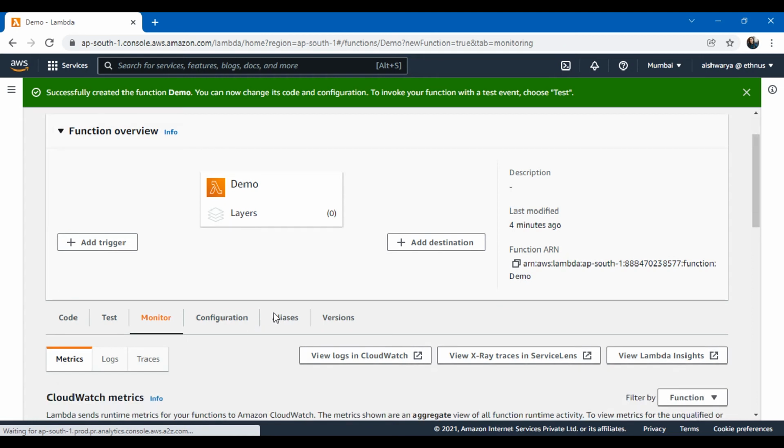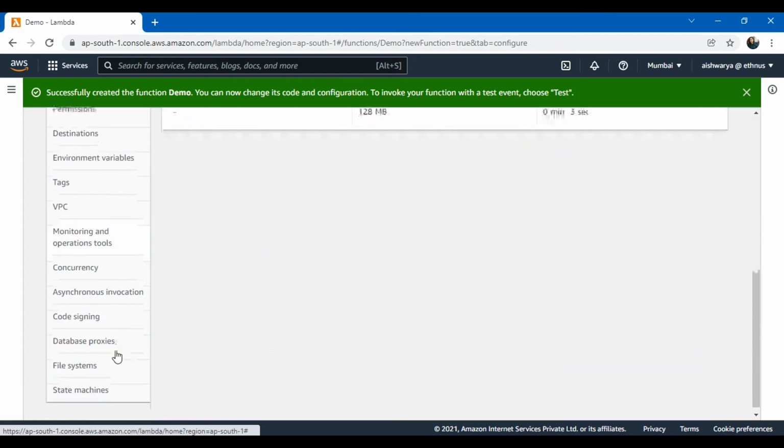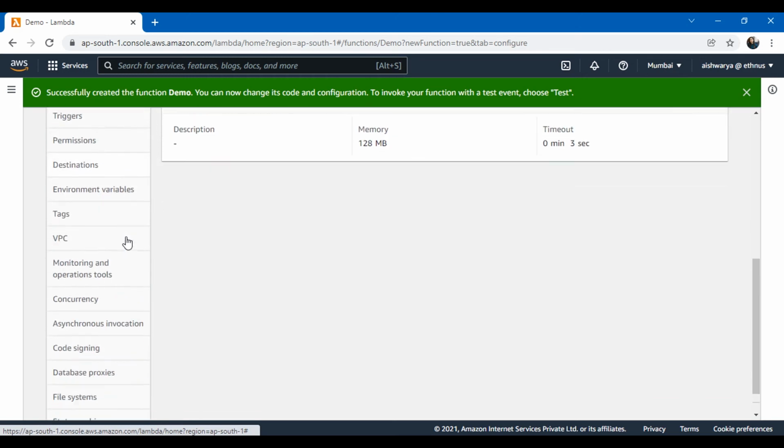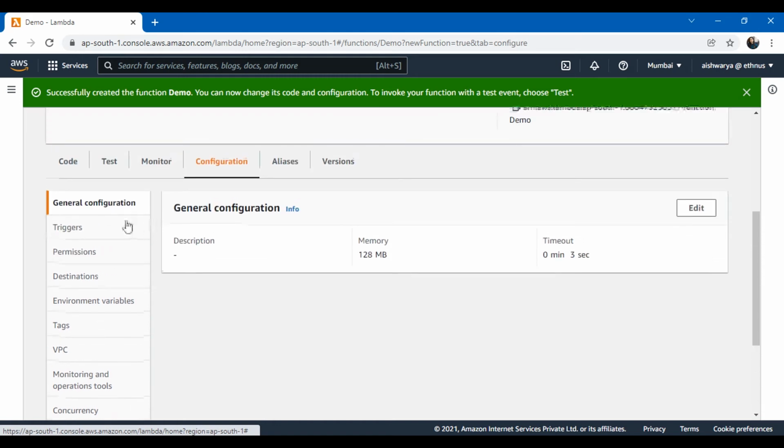And apart from this, if I go to configuration, I get a lot of options here: the triggers, permissions, destinations, environment variables, tags, VPC, and many more things. Right now we don't need to discuss all of the options. If we later do a deep dive of Lambda, then we can discuss all of them. But right now, here is where I can edit the general configuration of my Lambda: what should be the maximum memory allocated to my Lambda, and what should be the maximum timeout. Remember, it can be a maximum of 900 seconds, which is nothing but 15 minutes.